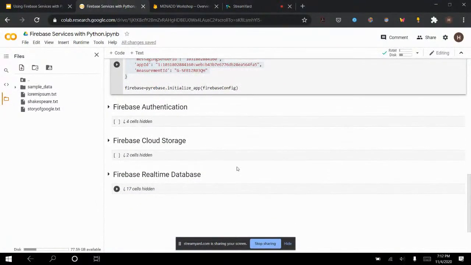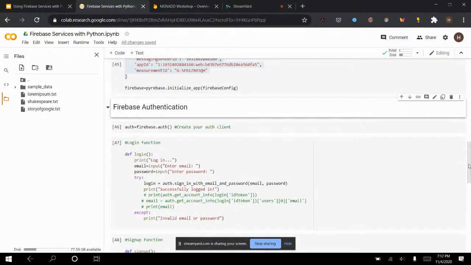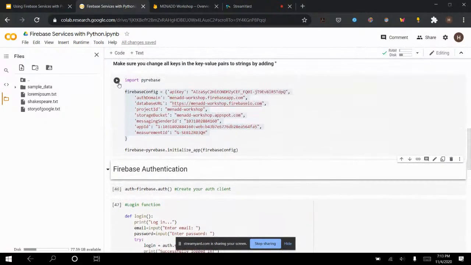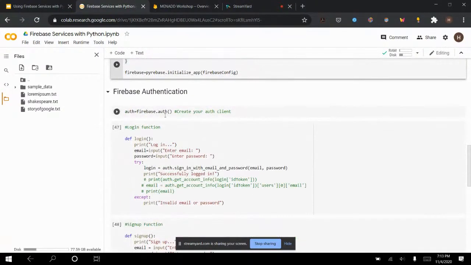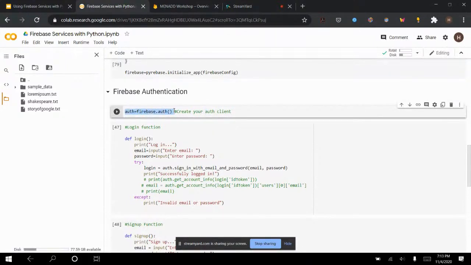Okay, so now we start with authentication. So if I open up authentication, don't be scared. This is completely normal. The very first thing you're going to see is this part. All right, did I run this? So let me run this also. Okay, the very first part is this. So you have auth = firebase.auth(). This is how I am able to connect to my auth client. So I can run this.